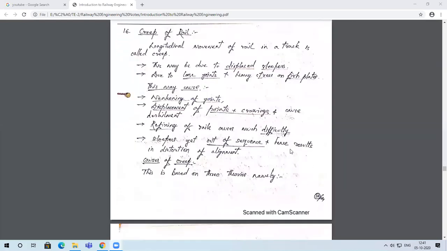Normally in transportation engineering, especially in transportation engineering 2, as I told you, there will be 3 such parts. One is railways, second is airports, and the third one is harbor, docks and tunnel. Among all these 3 sections, railway engineering carries more marks. It has a greater weightage because you have a lot of things to study in it.